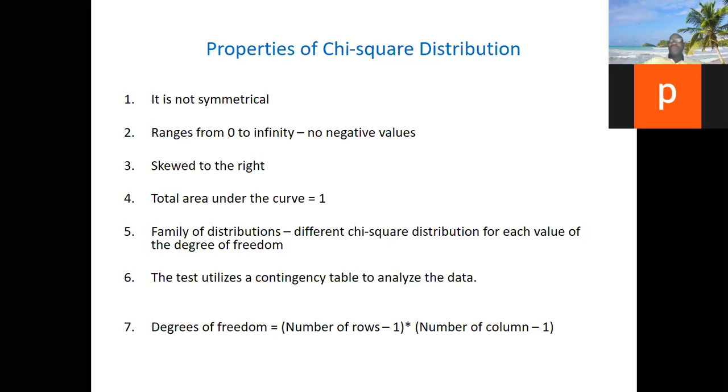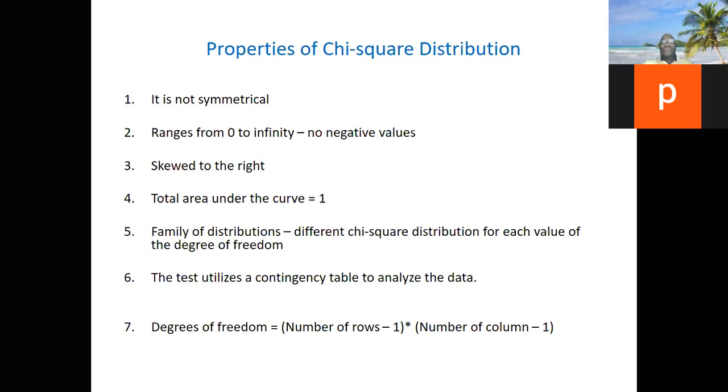To get only one, you convert each value to a Z-score, by removing the population mean from each value and dividing by the standard deviation of the population. It gives you the Z-score. And that's what gives us the standard normal distribution, where the mean is 0 and the standard deviation is 1.